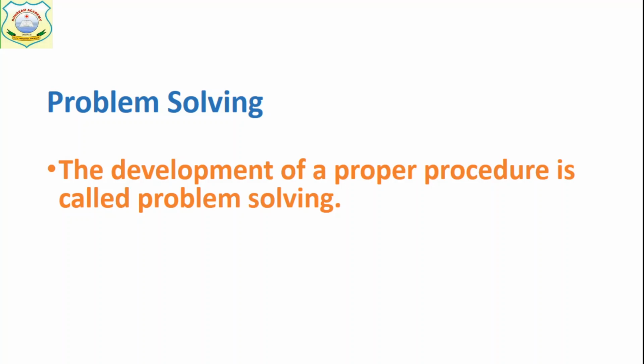We are solving a problem. We are giving input and the computer is processing it and providing the output. We demand something and we get it. So how to solve that problem? That is problem solving. And development of a proper procedure is called problem solving.